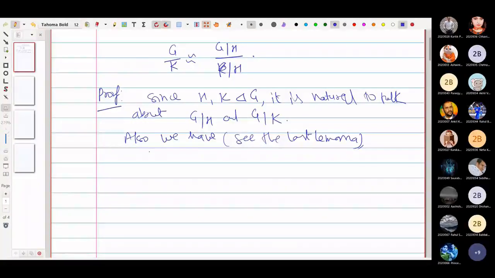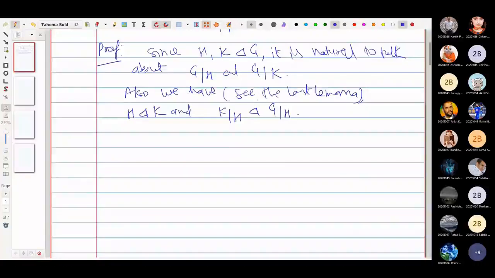So we have K by H is normal in G by H. So you can refer to that lemma. Therefore, every quotient group here has meaning. It's not that H is just some subset or subgroup and then we talk about the quotient group. Of course, we can talk about the quotient group if H is normal in G, H is normal in K, and K is normal in G.